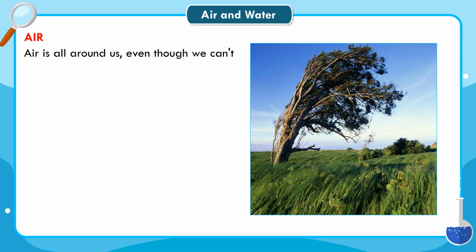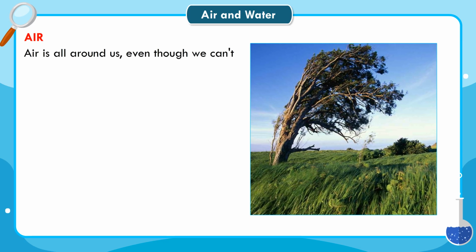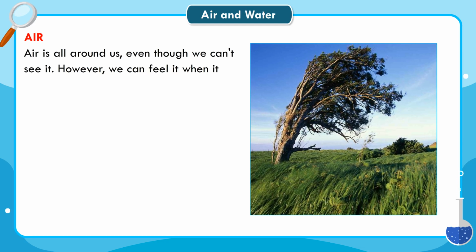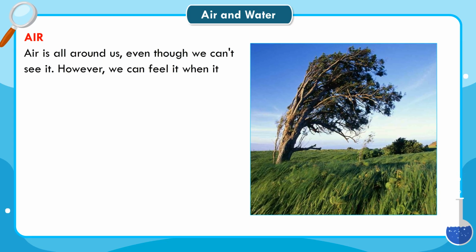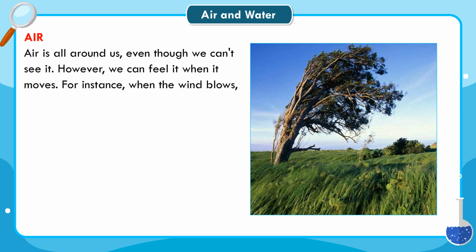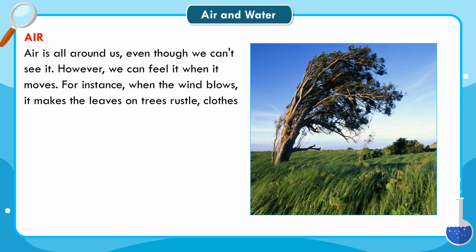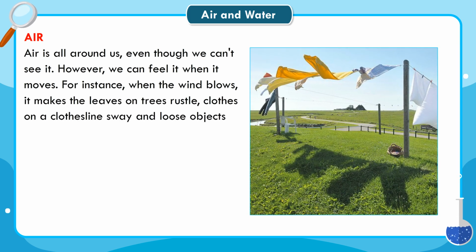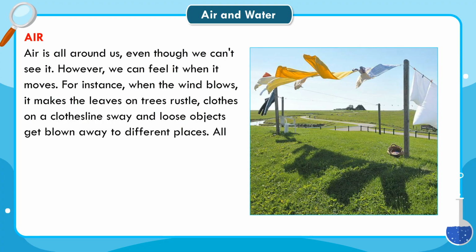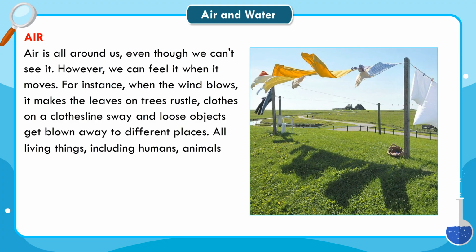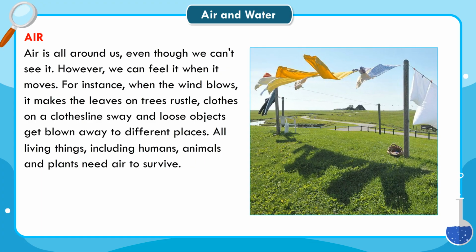Air. Air is all around us, even though we can't see it. However, we can feel it when it moves. For instance, when the wind blows, it makes the leaves on trees rustle, clothes on a clothesline sway, and loose objects get blown away to different places. All living things, including humans, animals and plants, need air to survive.